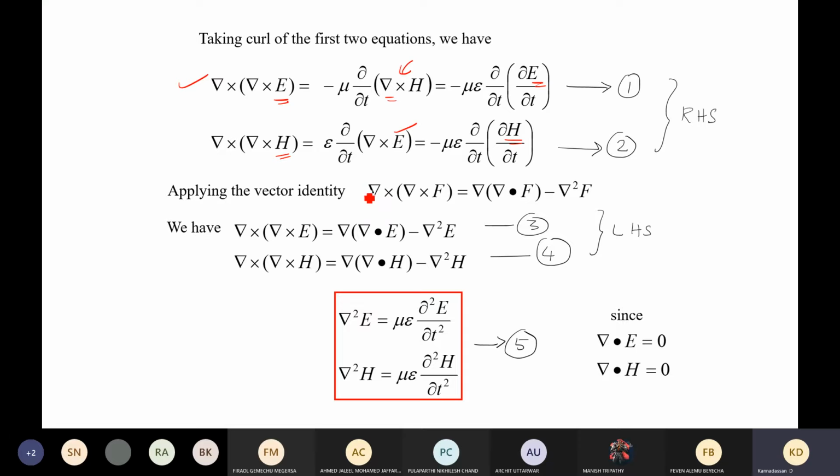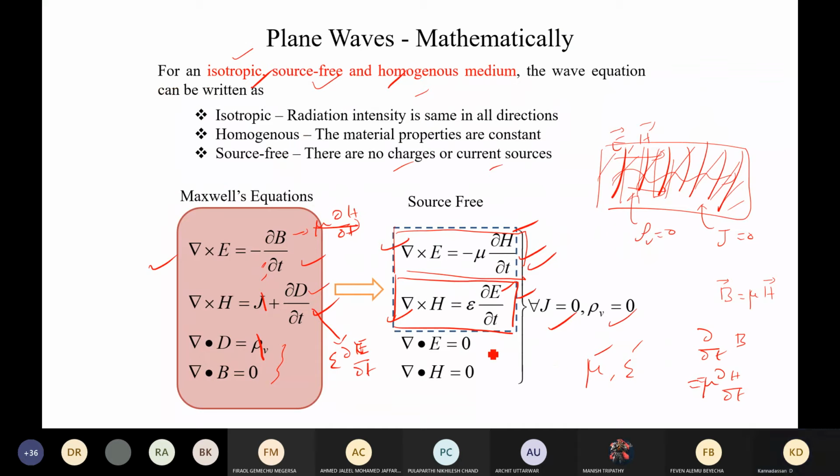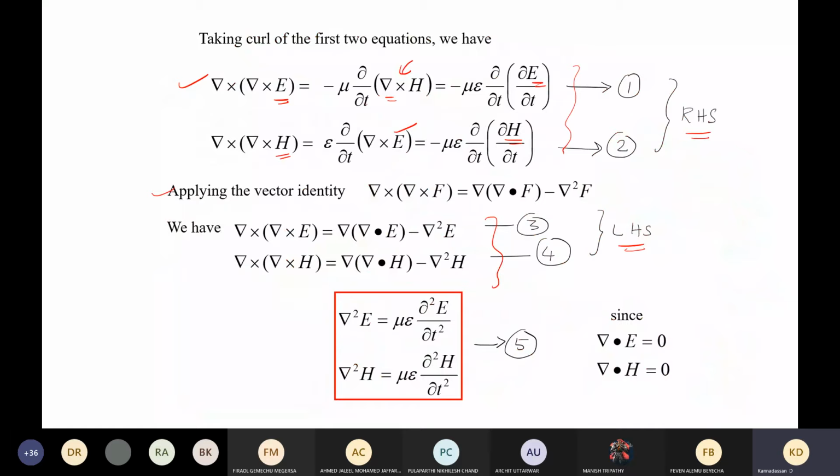And we can take this mathematical identity of the del operator, and in this way we can easily get this expression. So we are going to take these two equations as the left hand side, and these two equations are nothing but the right hand side. We should note that del dot H and del dot E will be equal to 0. Therefore, only these two terms will exist.